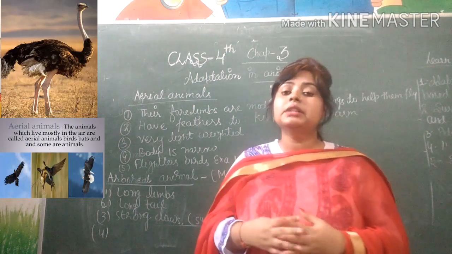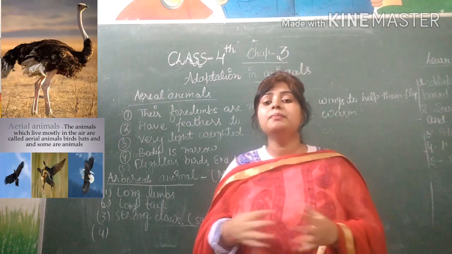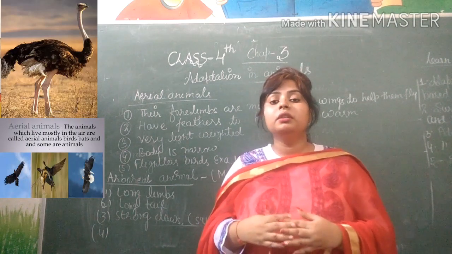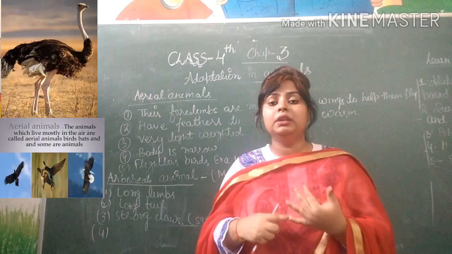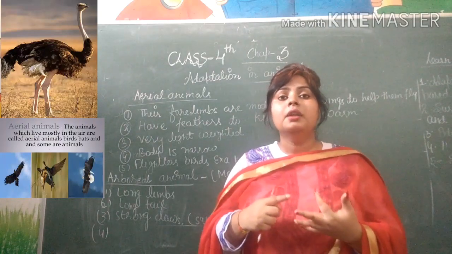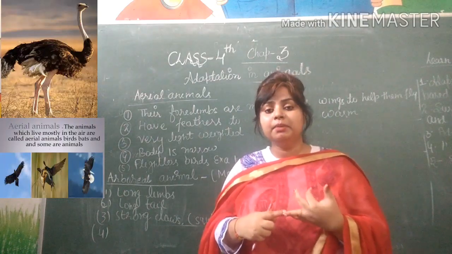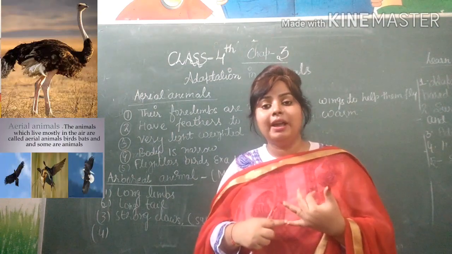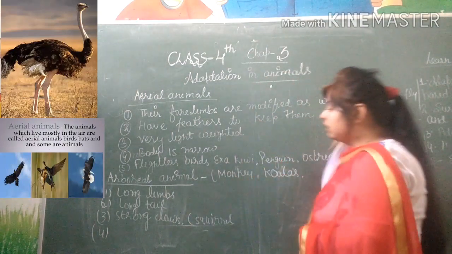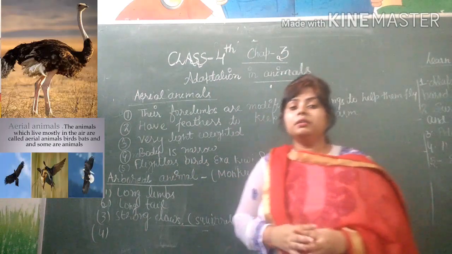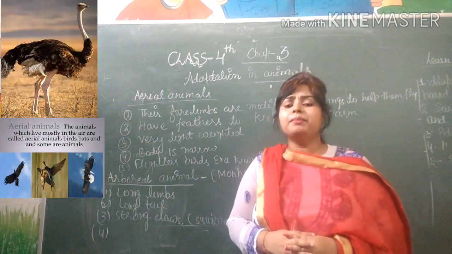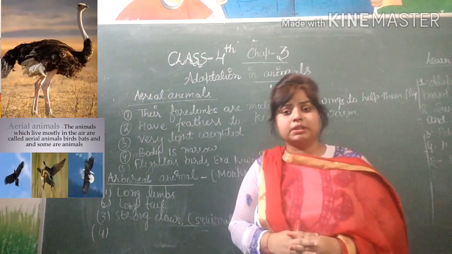Some birds are not capable of flying, like kiwi, ostrich and penguin. These are flightless birds, incapable of the flying process.